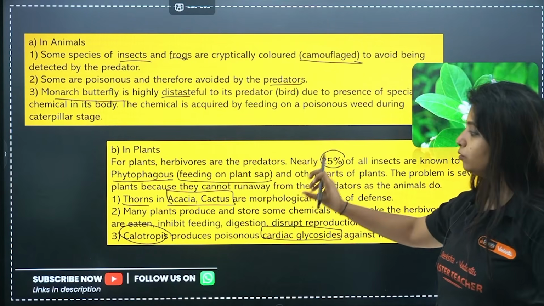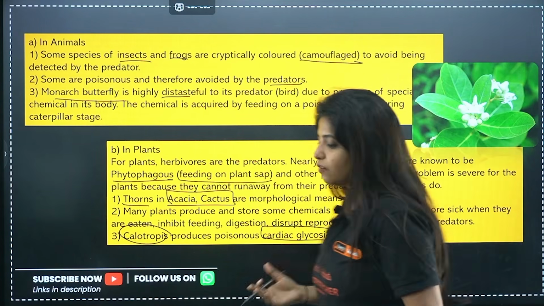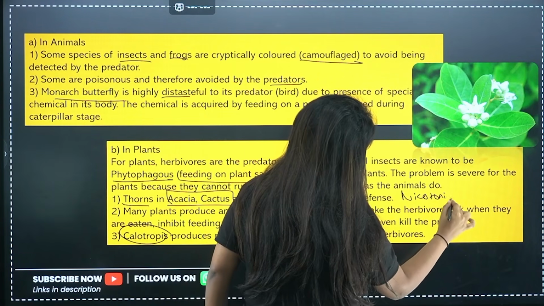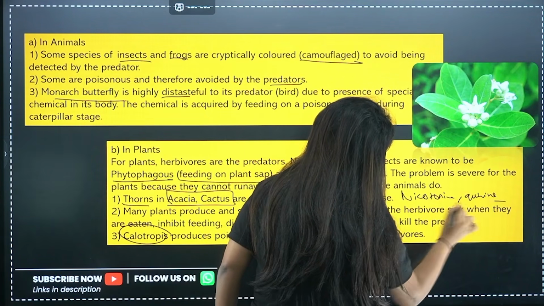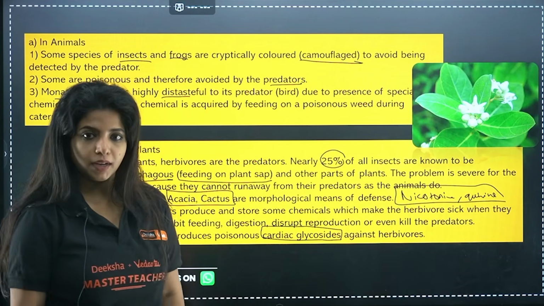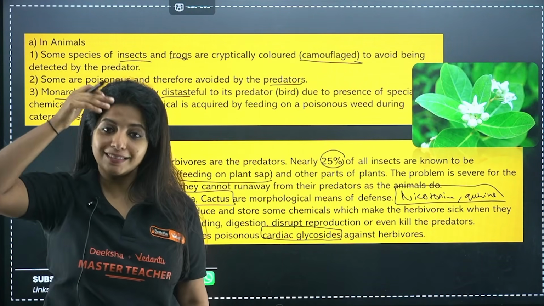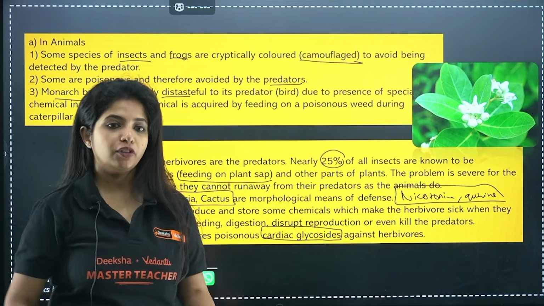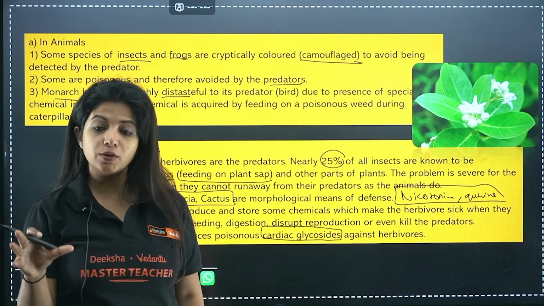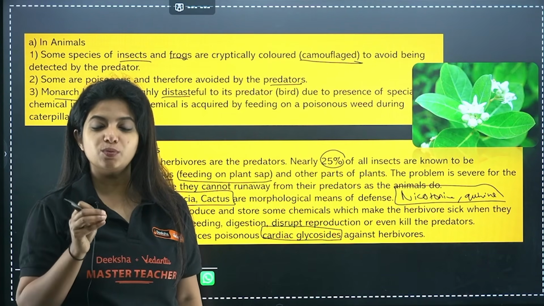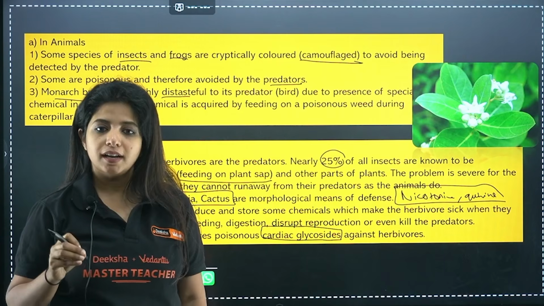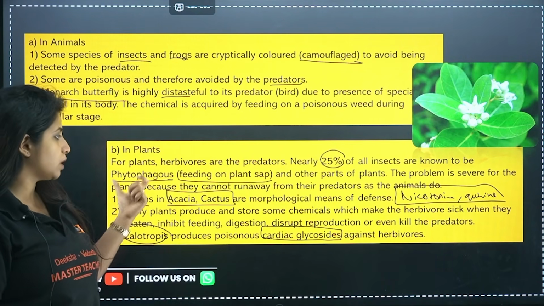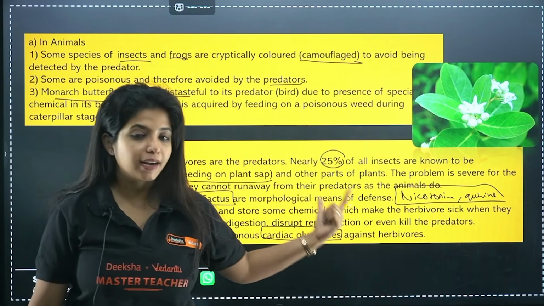Apart from it, some chemicals are there not for killing but for causing trouble in the organism. For example, you might have heard about nicotine. You might have heard about quinine. All of these are chemicals produced by the plants themselves. Nicotine is found in the tobacco plant. It's a drug which is used by people for their own purposes, but actually it is a defense mechanism for the plants against all the herbivores out there. So morphological defense, chemical defense, I hope you remember the examples: thorns, acacia and cactus, and Calotropis, cardiac glycosides.